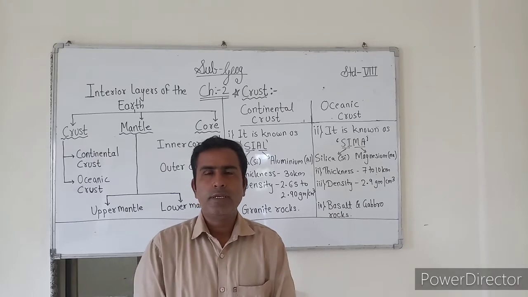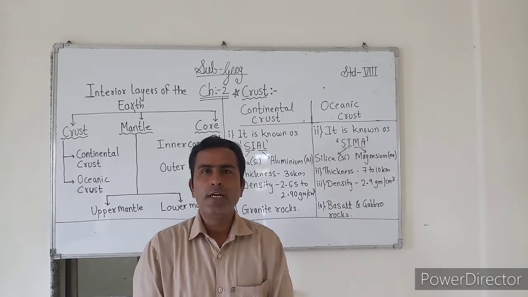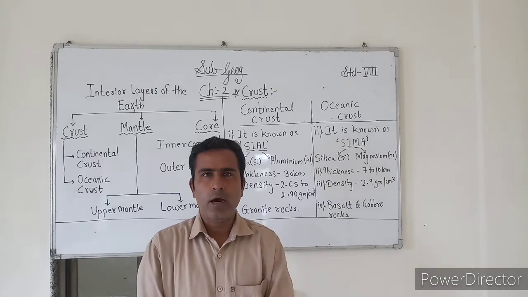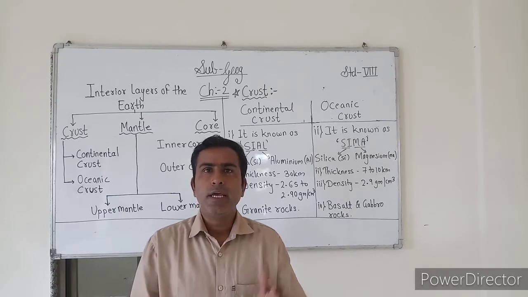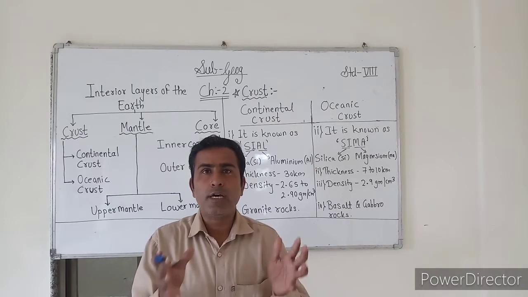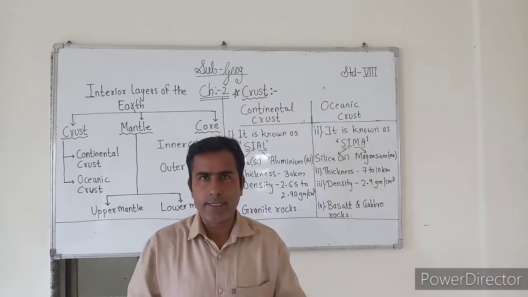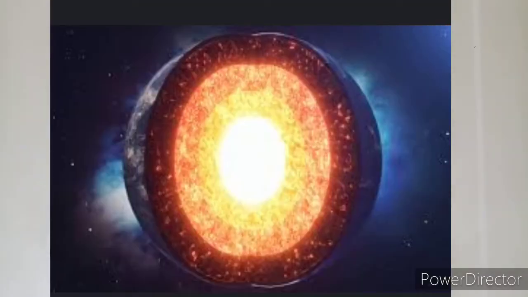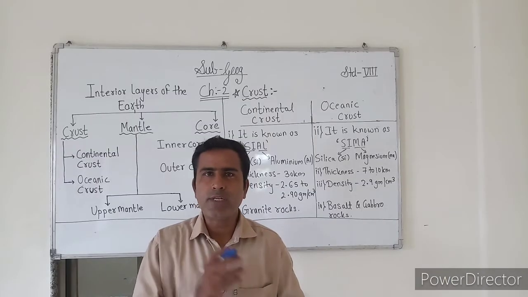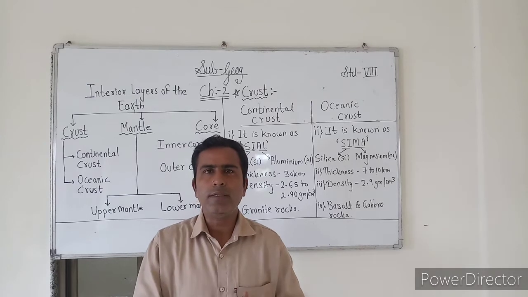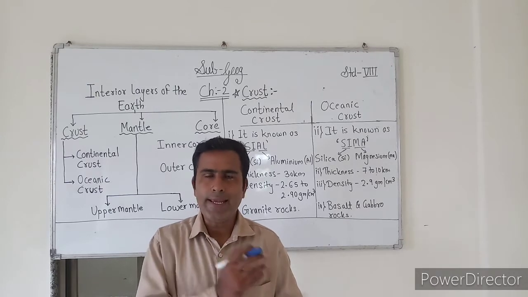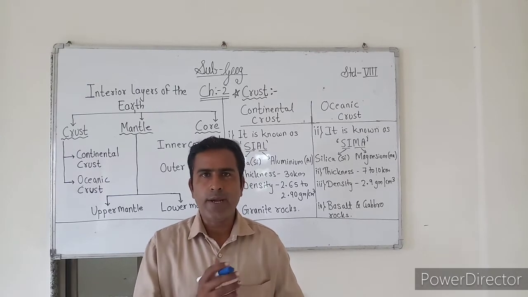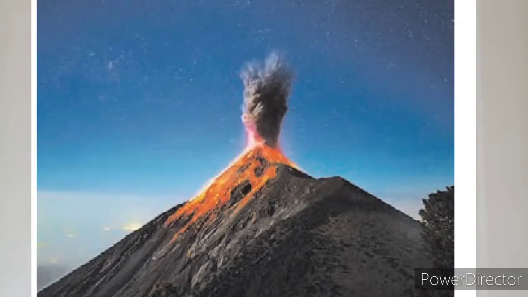Hello students, in the previous video we learned exactly how the earth was made, and as we know, the earth was earlier a ball of hot gases, but due to its rotation it started cooling from its outer surface towards its inner. That's why the outer surface of the earth is solid while its inner is liquid or semi-liquid.